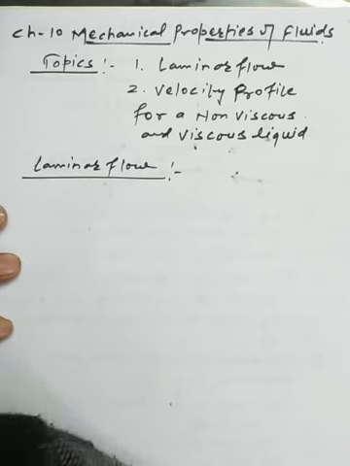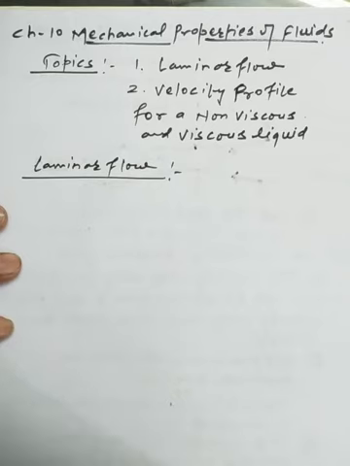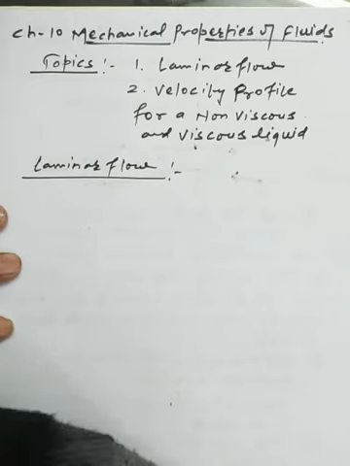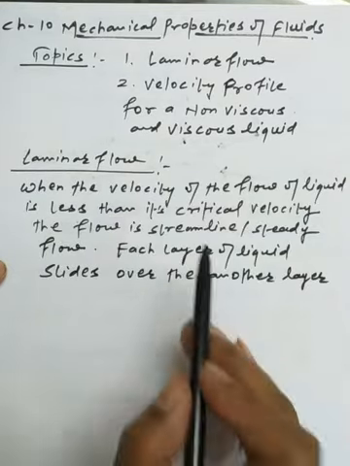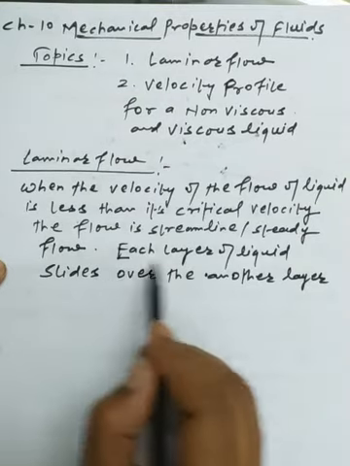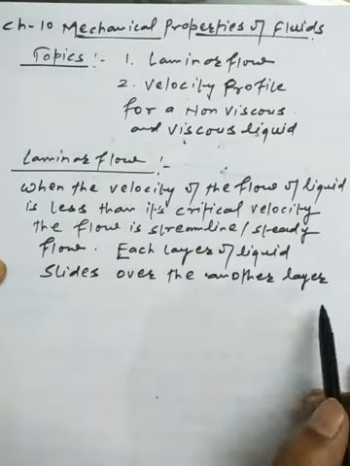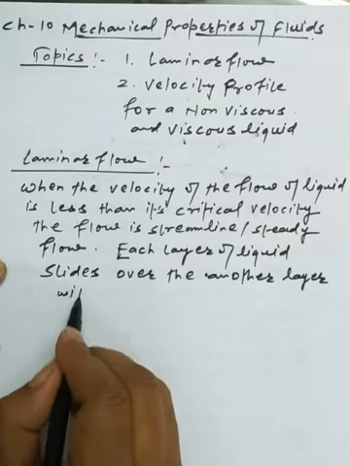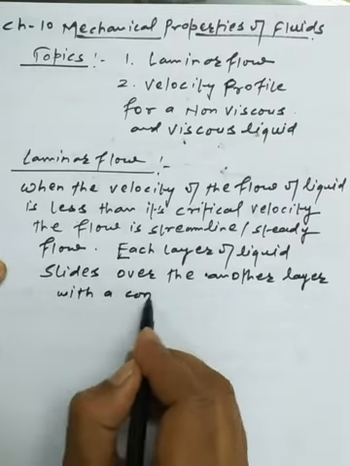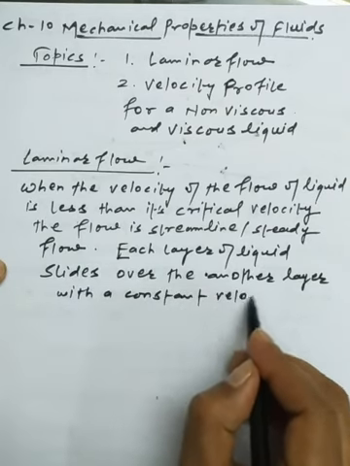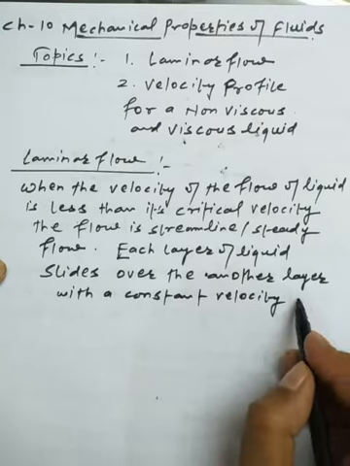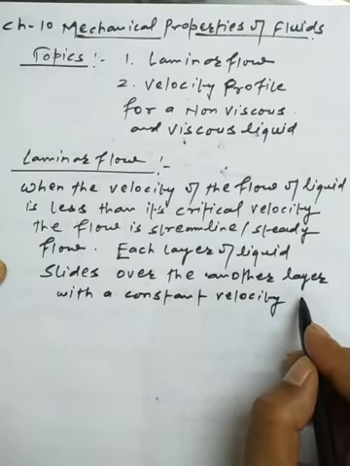So this is the type of flow we have, and already we have discussed the streamline and the turbulent flow. Here we are making the definition and concept of the laminar flow. Each layer of a liquid slides over another layer with a constant velocity.